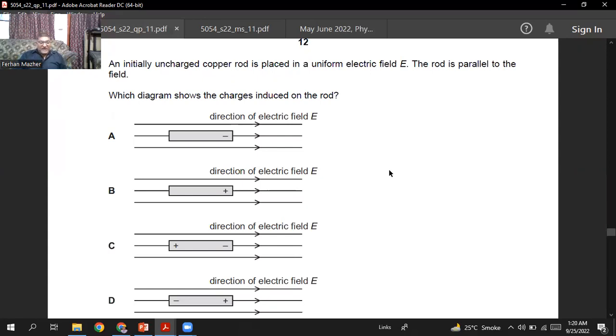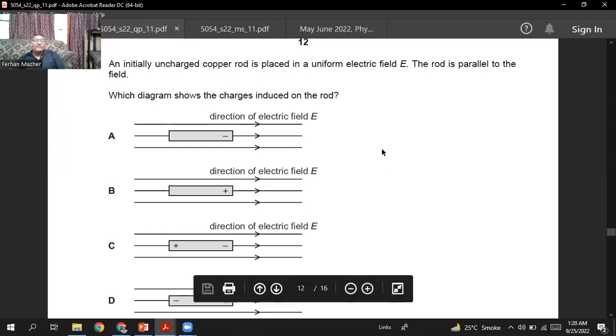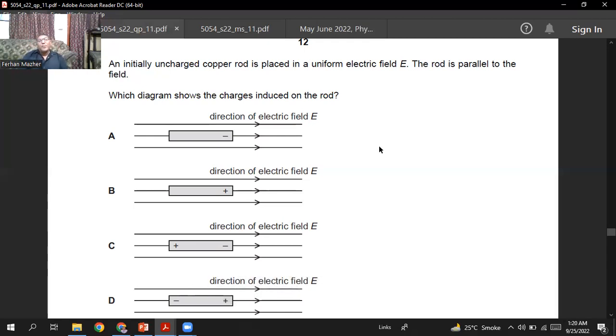Because the electric field is going from left to right, the left end will become negative and the right end will become positive, because this is the direction of the electric field. So I think D is the right option.